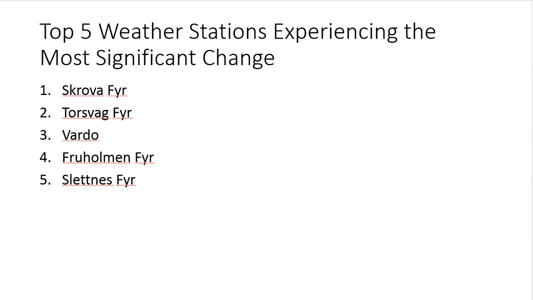From that, we found our top 5 weather stations experiencing the most significant change, which ended up being these 5 shown here after we deleted our most significant data station because it only had 2 years of data. Each of these 5 data stations that were most significant were all from northern Norway and between 68 and 71 degrees north in latitude.